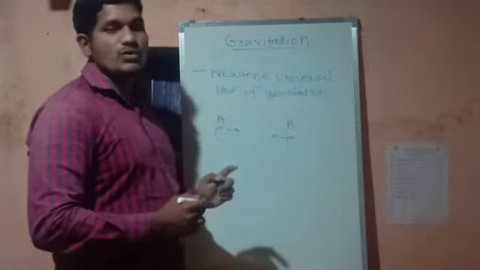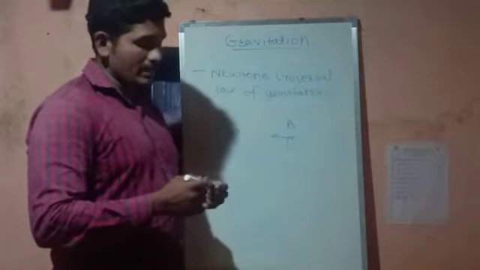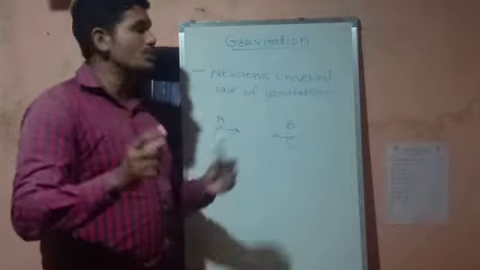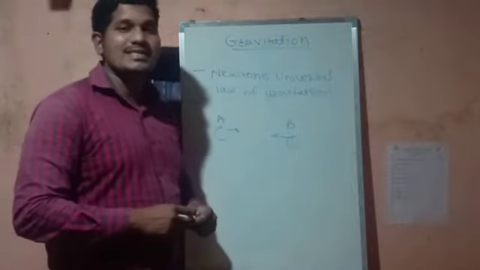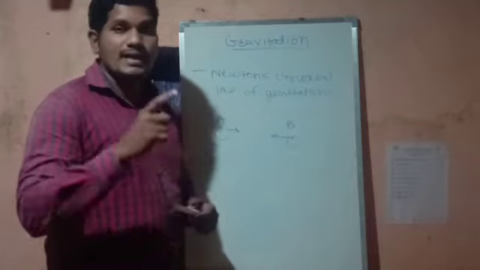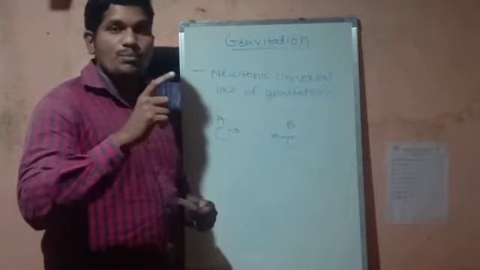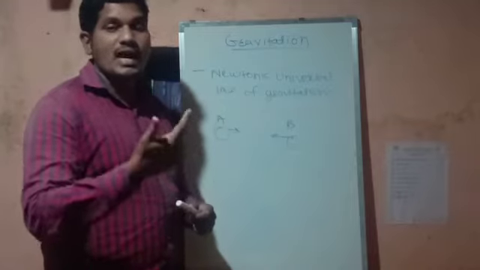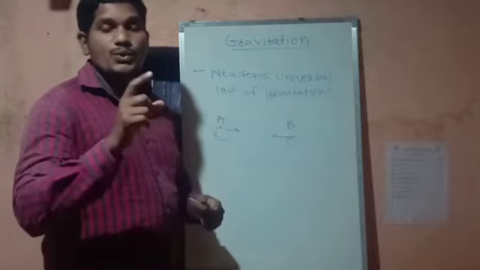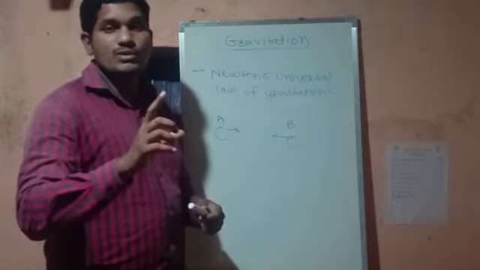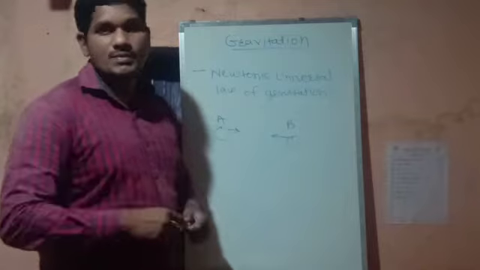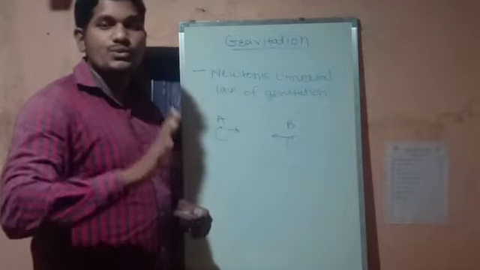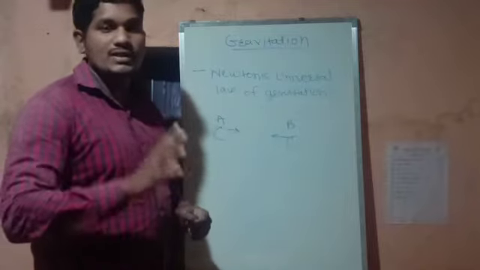What Newton's universal law of gravitation says is that this force is directly proportional to the product of their masses and inversely proportional to the square of the distance between them. So this is what Newton's universal law of gravitation states.